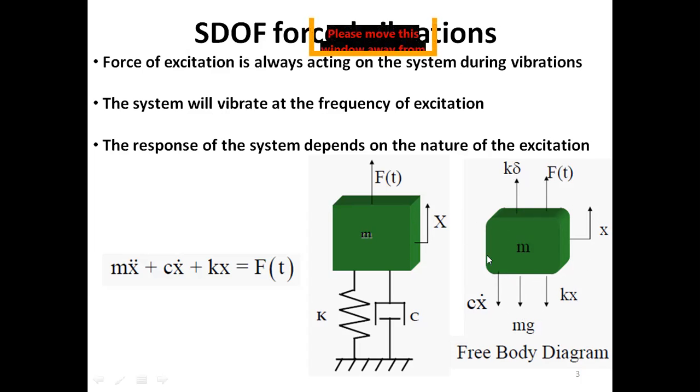So writing the equation of motion using Newton's second law of motion, which is the summation of all of the forces is equal to the inertia force, that is m x double dot.